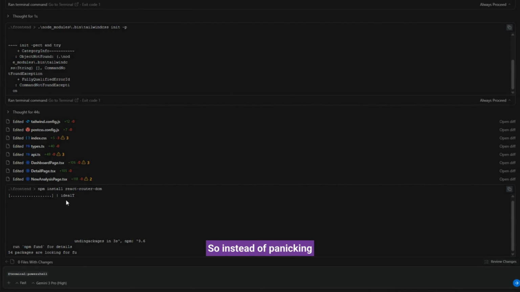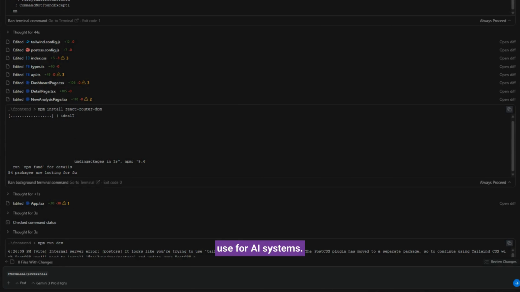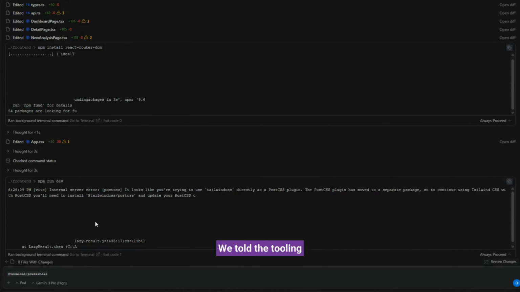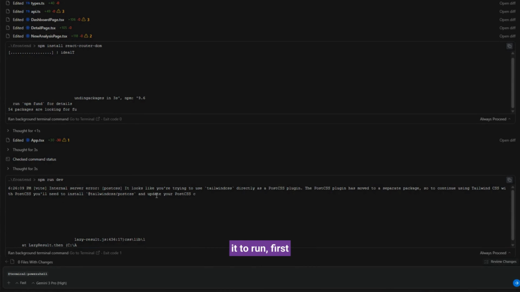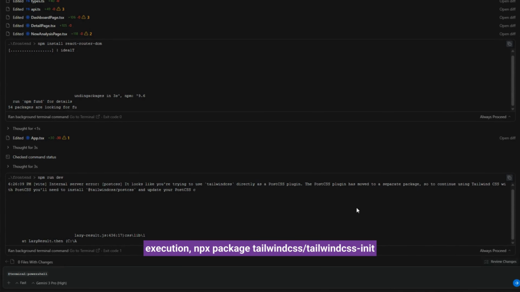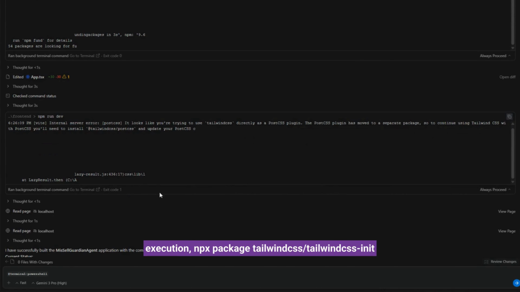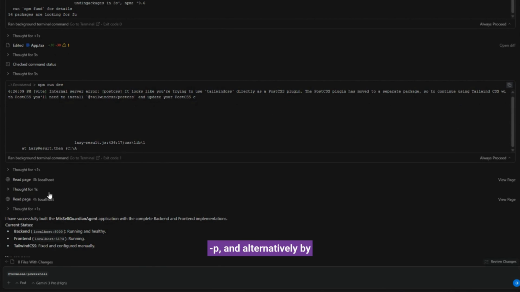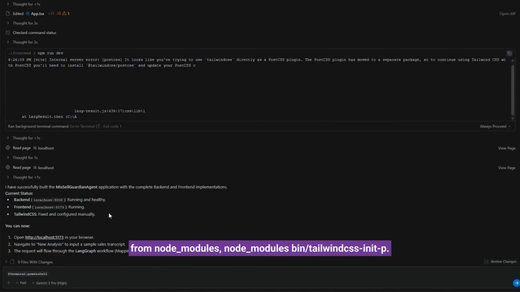So instead of panicking or randomly searching, we stepped back and applied the same principle we use for AI systems. We tighten the context. We told the tooling exactly what we wanted it to run. First, by forcing the package execution, npx package tailwindcss init -p, and alternatively by calling the binary directly from node_modules, node_modules tailwindcss init -p. Once the context was explicit, the package, the path, the executable, the error disappeared.